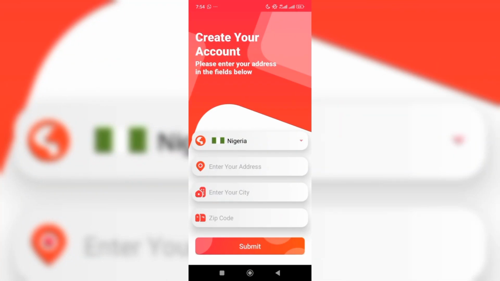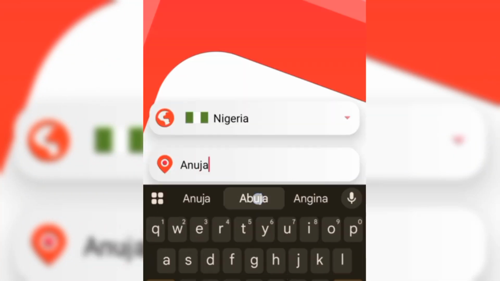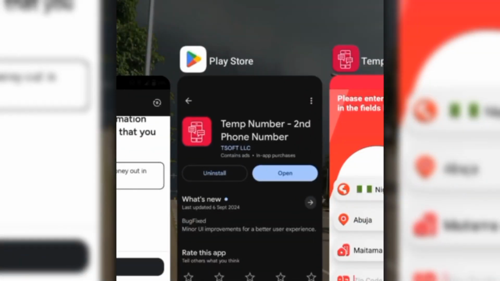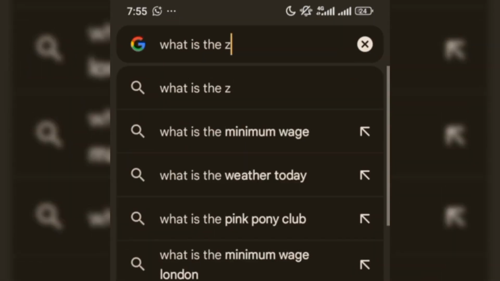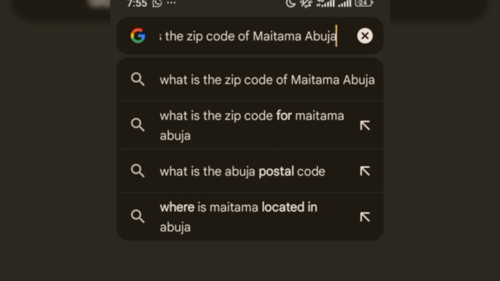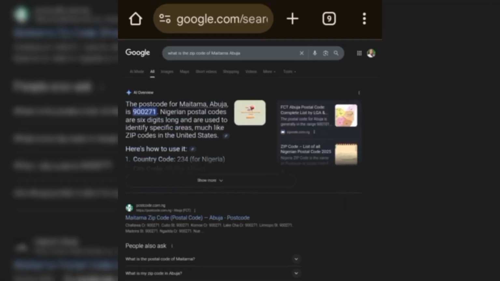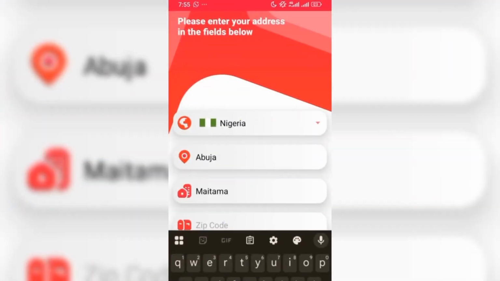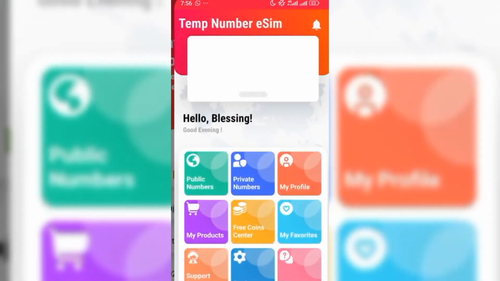Create your account. Please enter your address in the field below. So your country is Nigeria, and you just enter your address. For you to get the zip code of your city, it's simple. Just go to Google, your Chrome browser rather, and then you type, what is the zip code of Maitama? Then you just enter your own city. I'm using Maitama here as my city. So the zip code of my city is this. I will just copy it and put it there. It's that simple. So I click on submit. You see your account is ready.